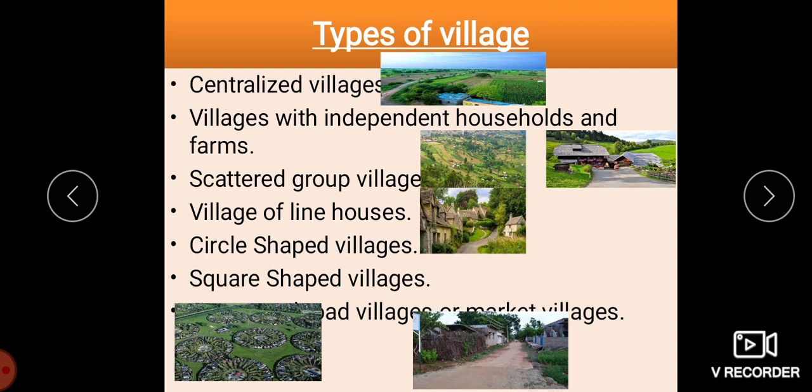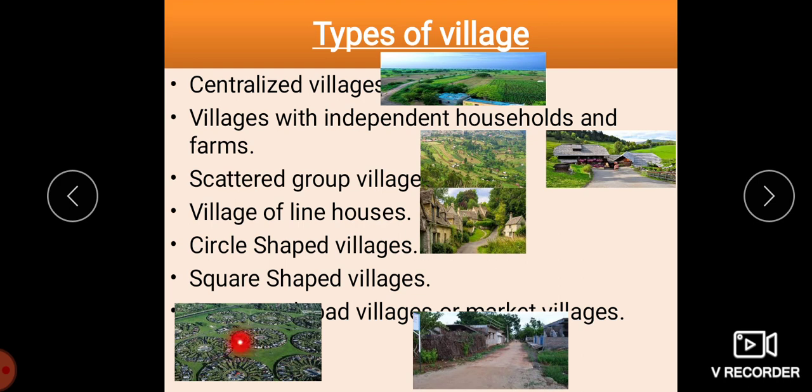Then we are having the villages of line houses, you can see here. Here the families are located on both sides of the road, and one house is attached to the other. A wall divides one house from another house. So how does it look? It looks like an extension of the same building.